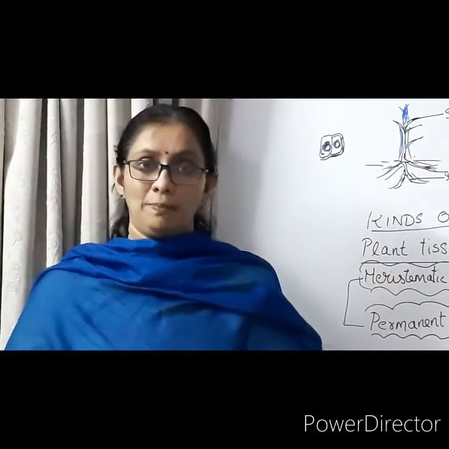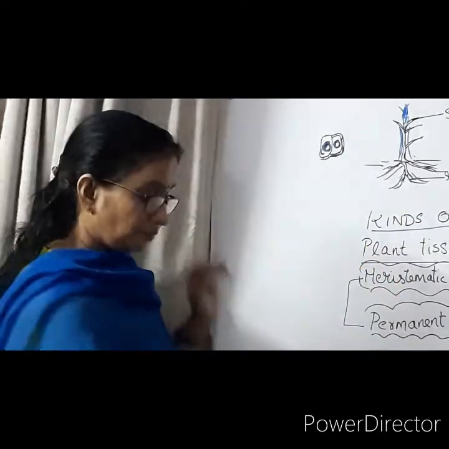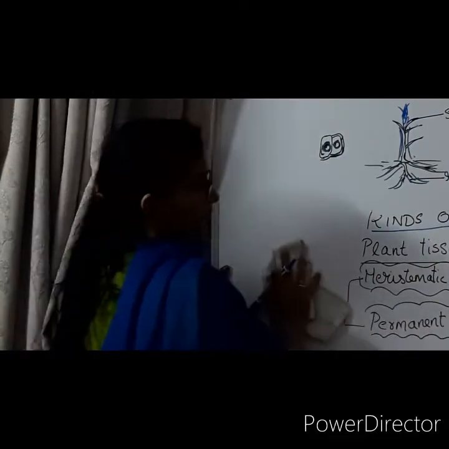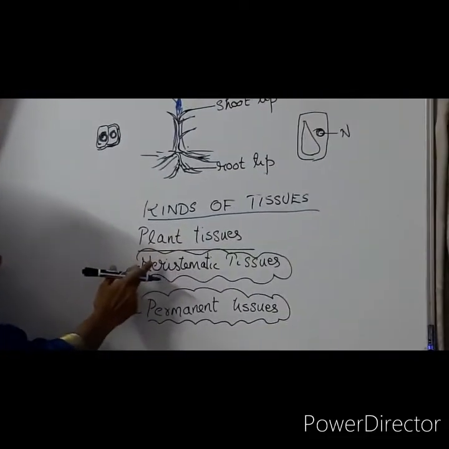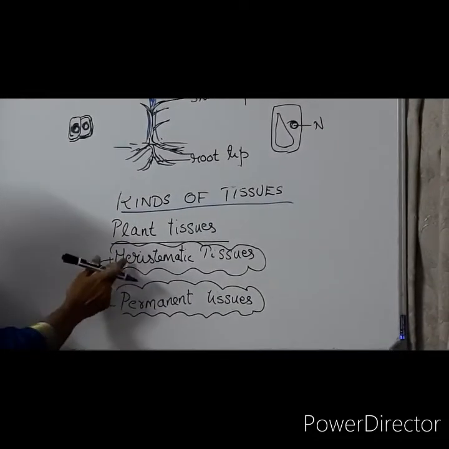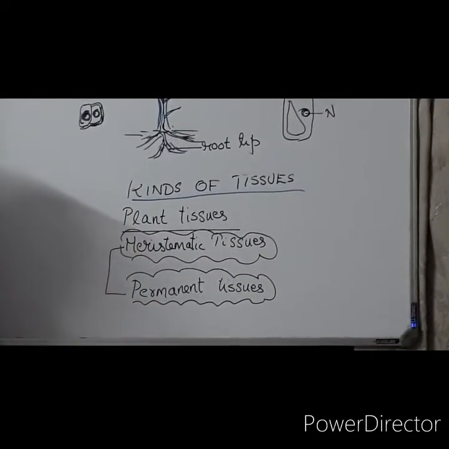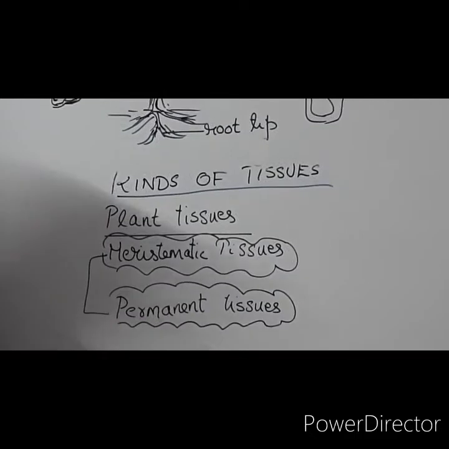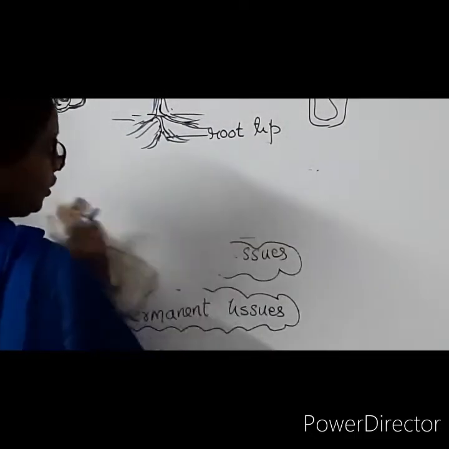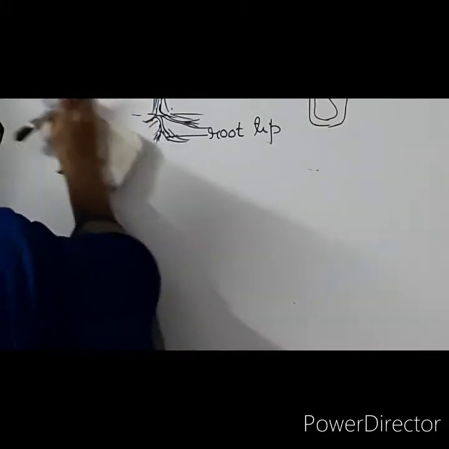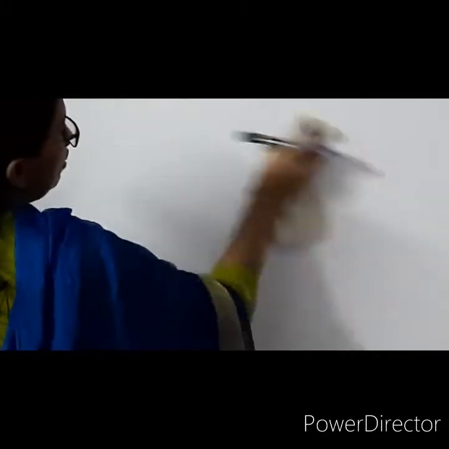You have to copy it. Okay, so just write it down. First one, hope you have copied this one. Plant tissues are classified into meristematic tissues and permanent tissue. Okay, next one we will write about what are meristematic tissues.